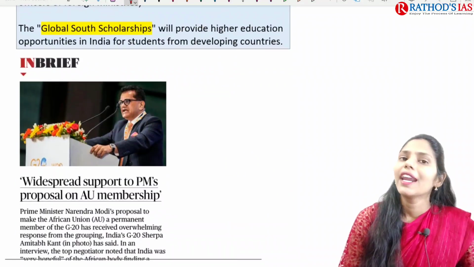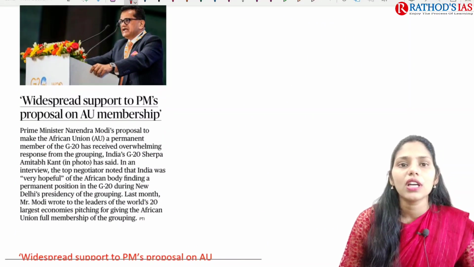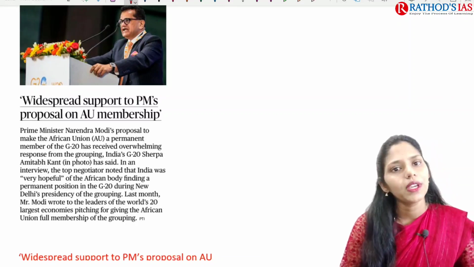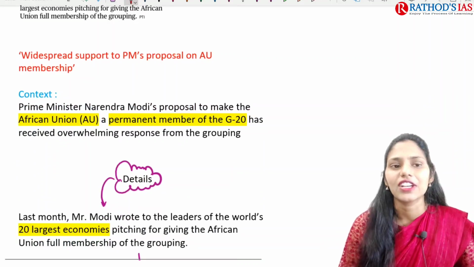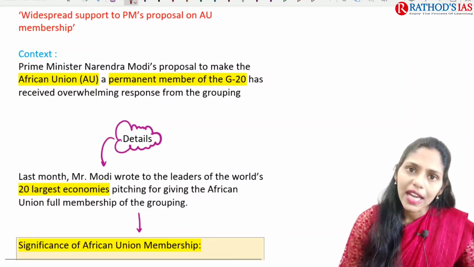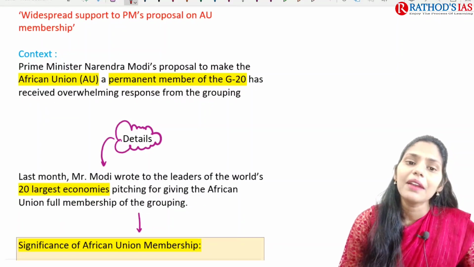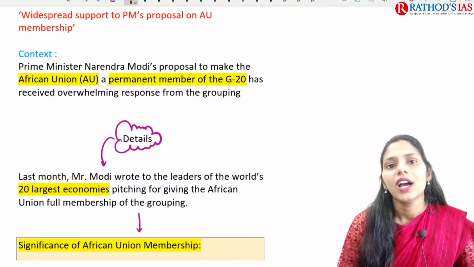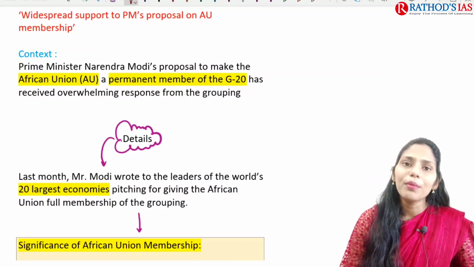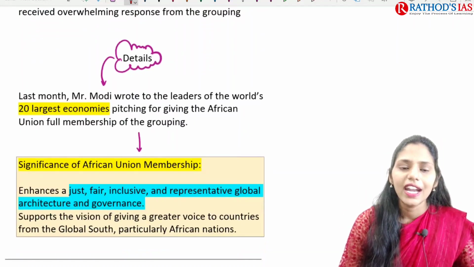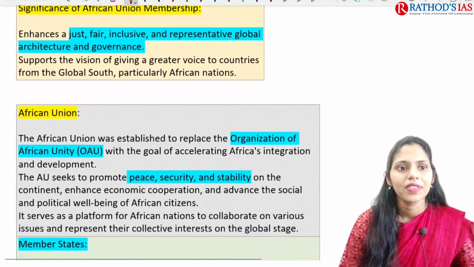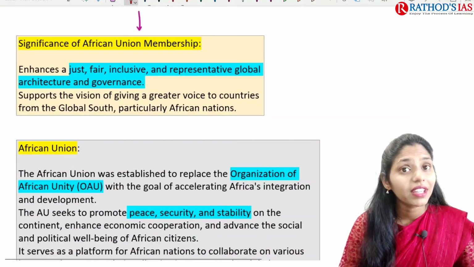Okay, and the next topic is about African Union membership in the G20, and this topic is also important from your international relations. Here, if you see the context, it says that our Prime Minister came up with a proposal to include the African Union as a permanent member of the G20, and many countries also supported this proposal. So what is the significance of this African Union?